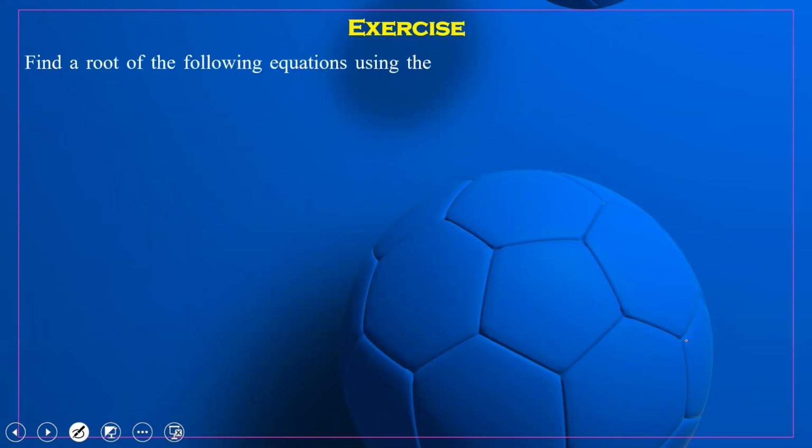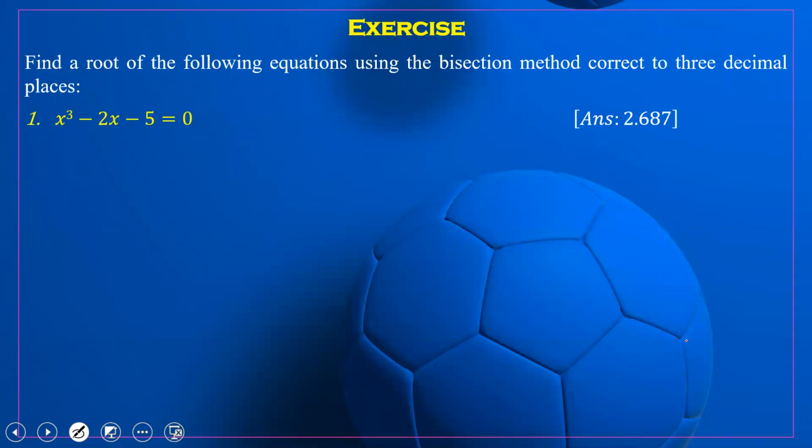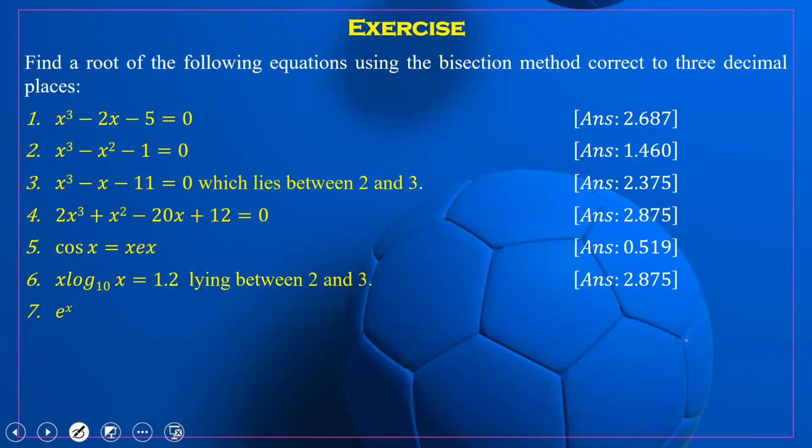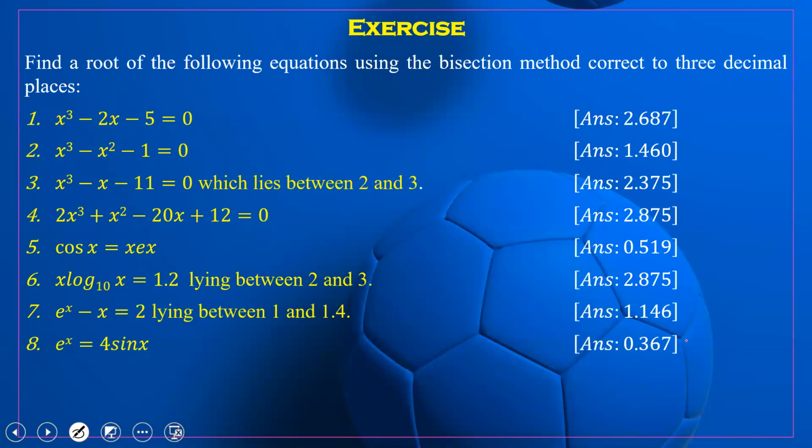In the same manner, we are able to find a root of the following equations using the bisection method, correct to 3 decimal places. Definitely it is a lengthy process, so you should perform at least 10 iterations. Question number 1: the first 4 equations are based on algebraic equations, and the next 4 equations are based on transcendental equations. I think everybody can solve these examples. This is a very simple method, and everybody can solve it.